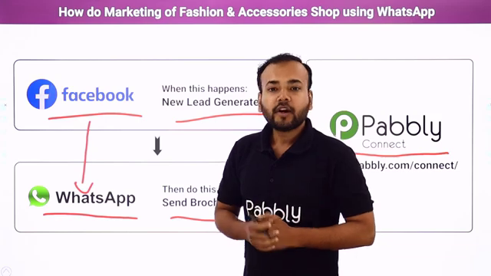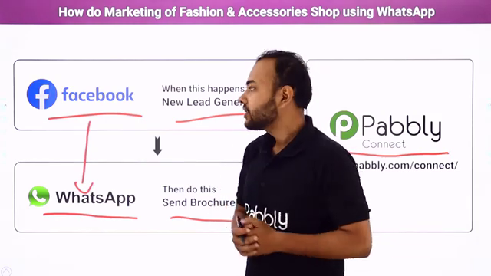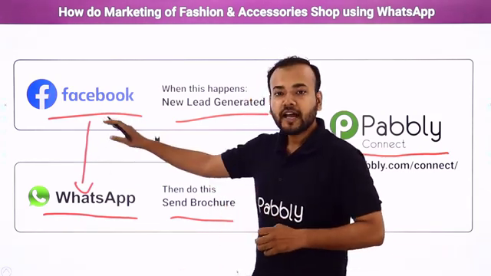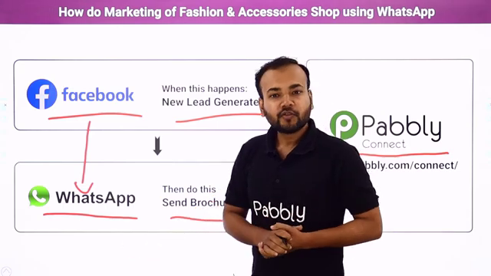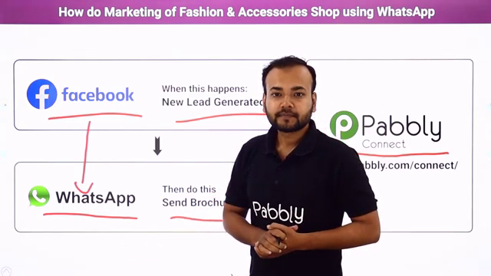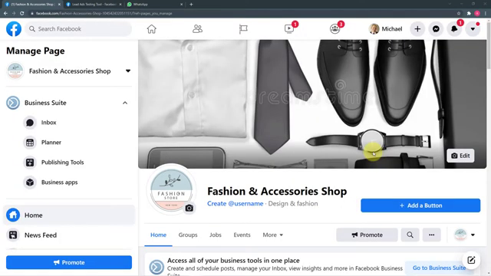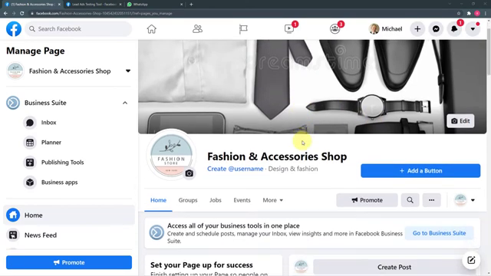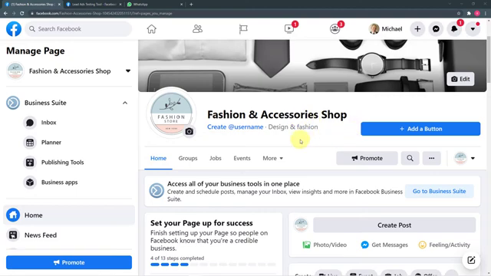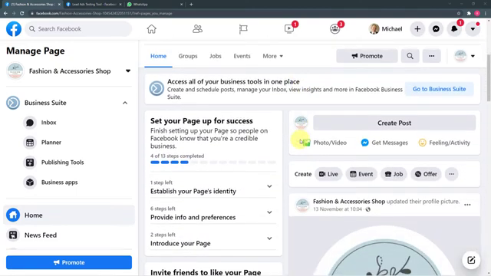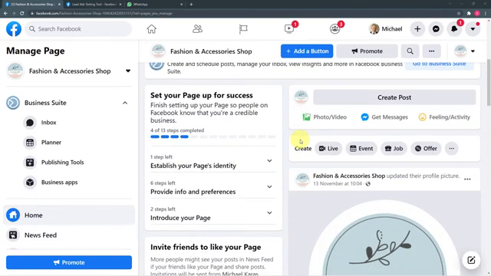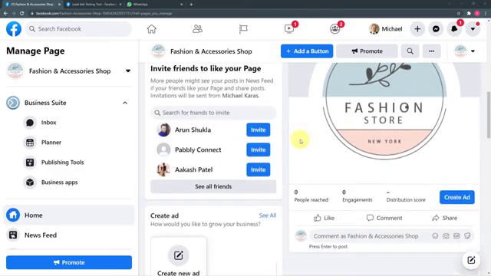Now let me give you a demo on my screen of how this connection or automation between Facebook lead ads and WhatsApp is going to work in real time. So guys, this is my computer screen, and here you can see I have opened my Facebook page which I have created for my fashion and accessory shop. So this is a Facebook page I have created to market my business, and here we are running Facebook lead ads.